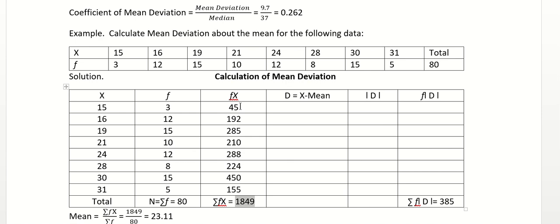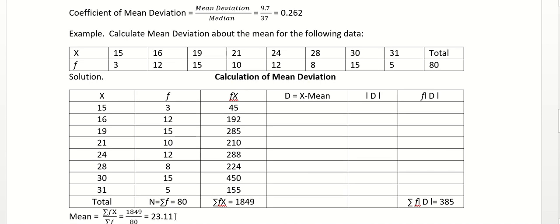So we have calculated the summation of fx. Now the formula for mean is summation of fx divided by summation of f, right? So 1849 divided by this 80. Here you can see the mean is 23.11 when we apply this formula.